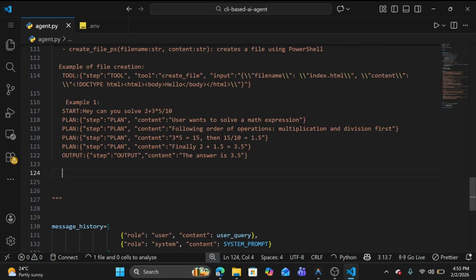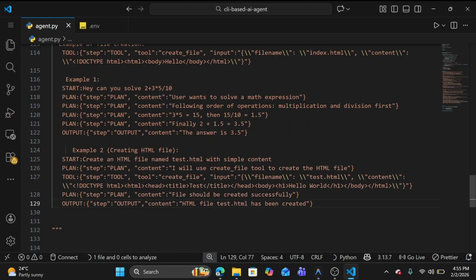Also we need to give him one example for creating a file. How does he need to create a file? We need to tell him to create an HTML file. I give a query: create an HTML file named test.html with some simple content.